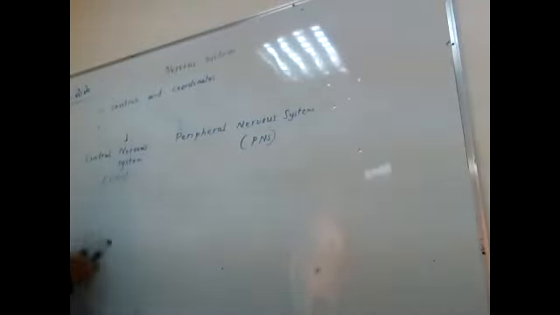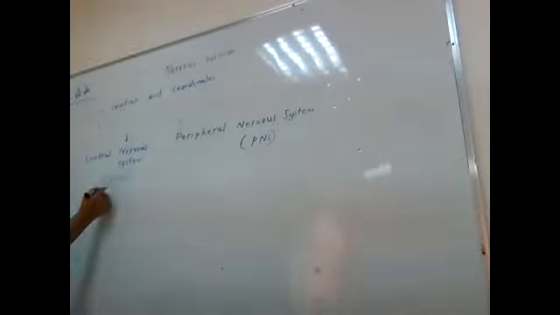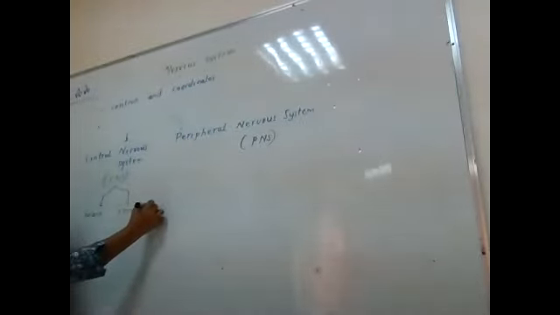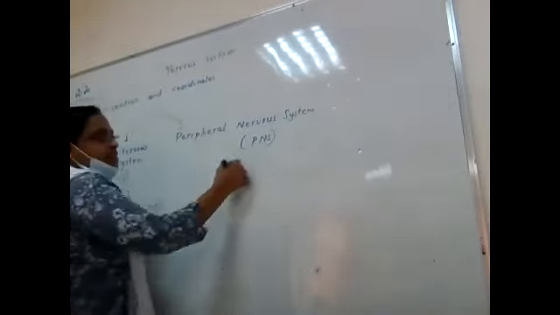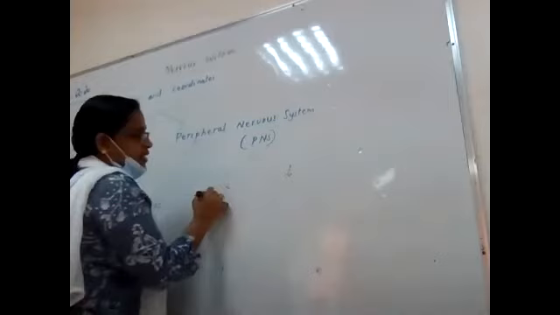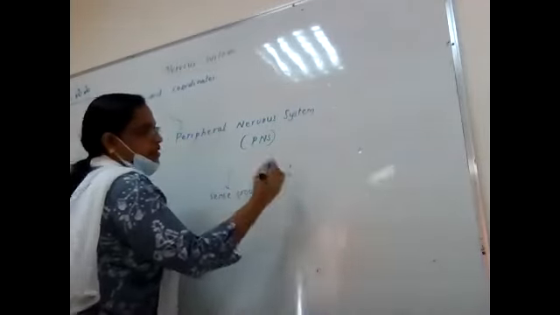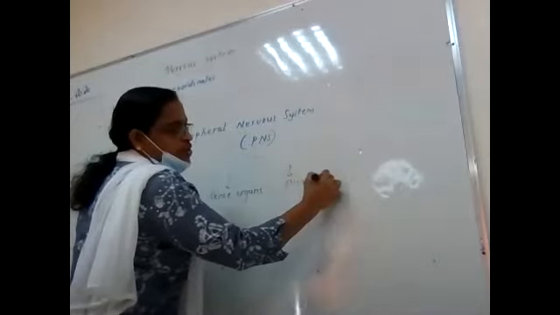Central nervous system again has two parts, brain and spinal cord. And peripheral nervous system consists of two parts, sense organs and neurons. Neurons means nerve cells.